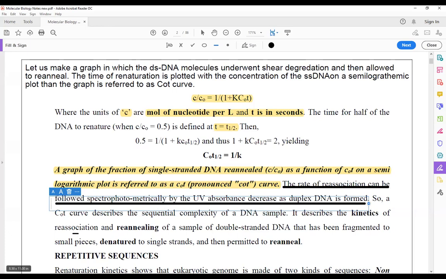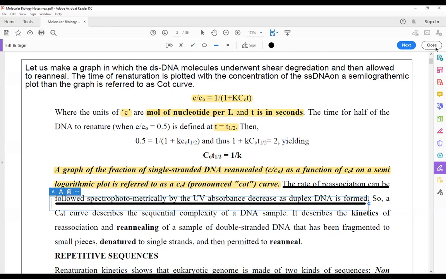It describes the kinetics of reassociation and reannealing of a sample of double-stranded DNA that has been fragmented into small pieces, denatured to single strands, and then permitted to reanneal. So see, this could be the alternate definition. What I wrote here is correct, and this is also correct.